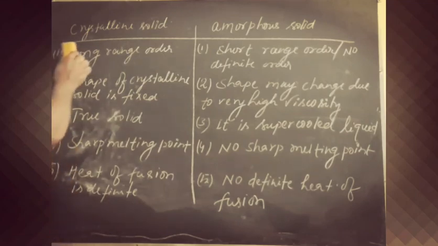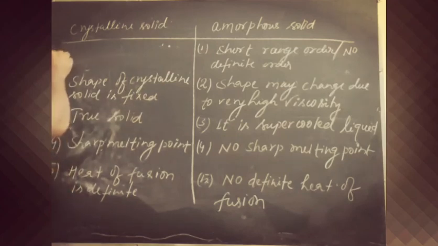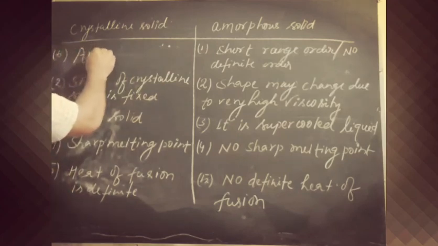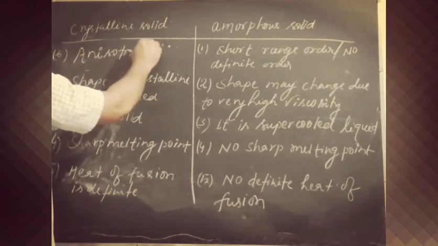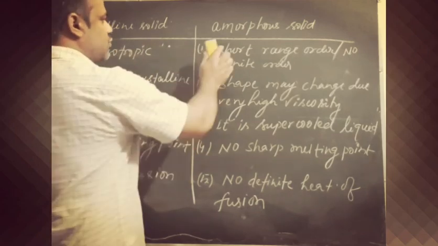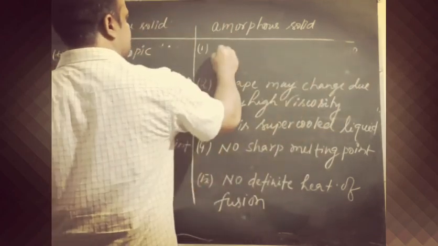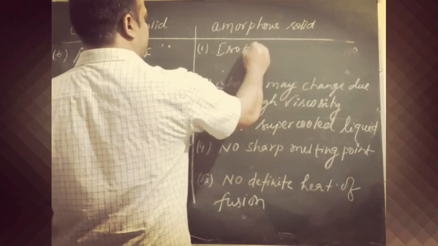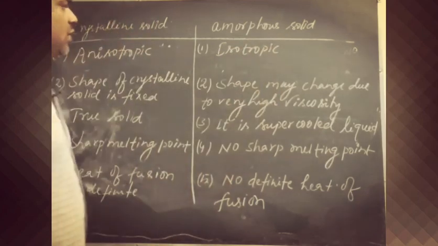If we talk about the next point, a crystalline solid is anisotropic, while an amorphous solid is isotropic.